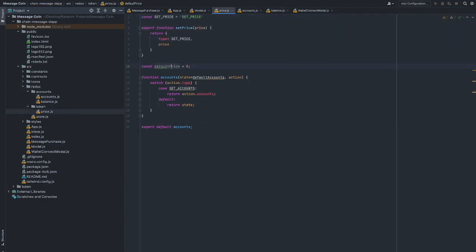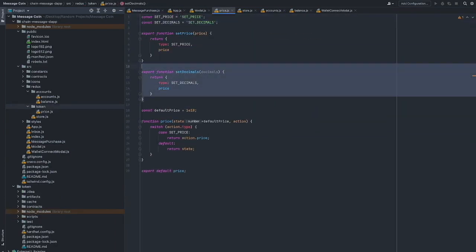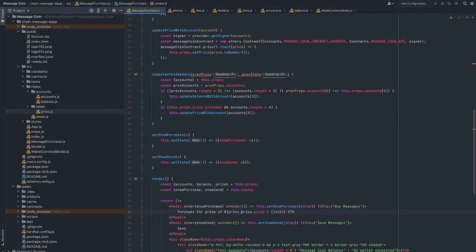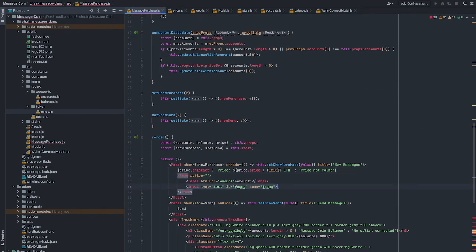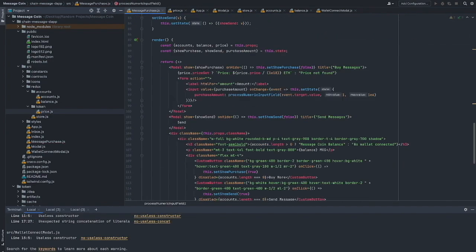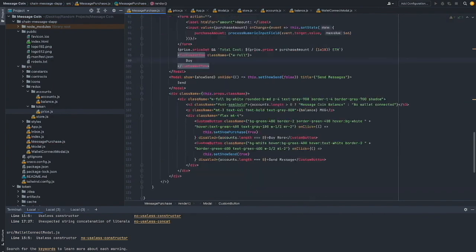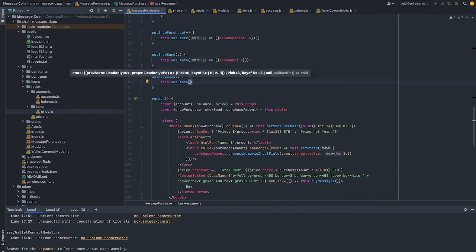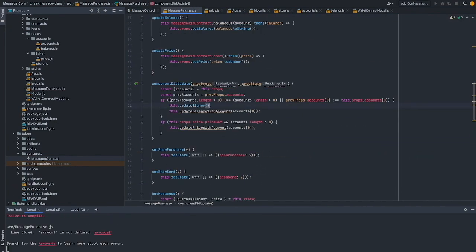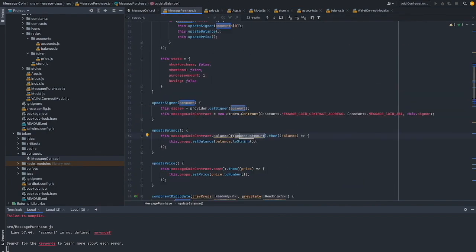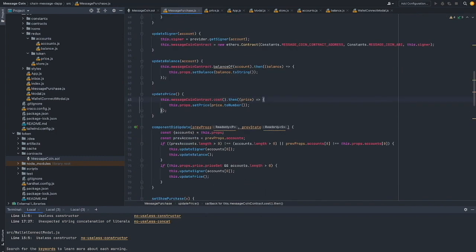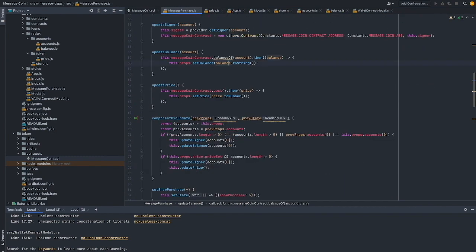At this point, the modal code is working, and I'm actually working on the contents of the purchase modal now, which requires a good amount of new things, such as being able to pull in someone's current message balance, their Ethereum balance, finding the current price I set for message tokens, and all of that. That requires an additional amount of code to handle all of the new Redux states, but also some extra fields I need to allow people to actually edit the amount of message tokens they want to buy, click the buy button, and of course show error messages when, for instance, they don't have enough Ether, or for some other reason they can't purchase the messages.